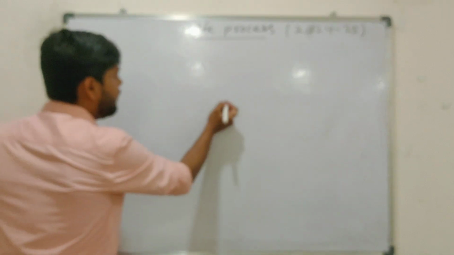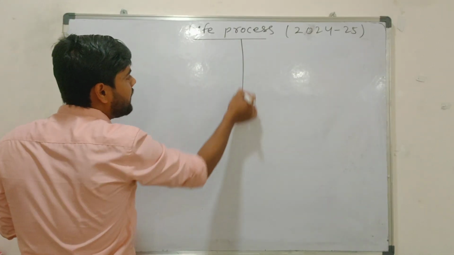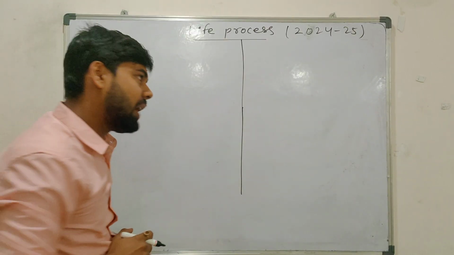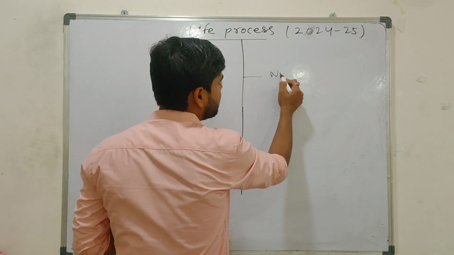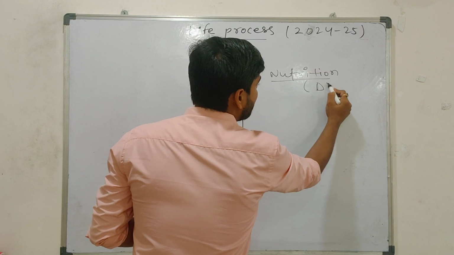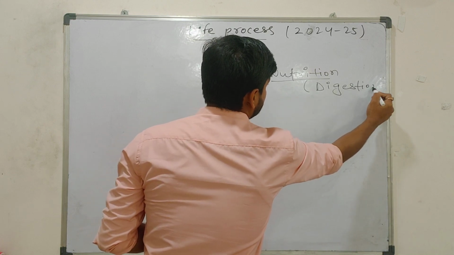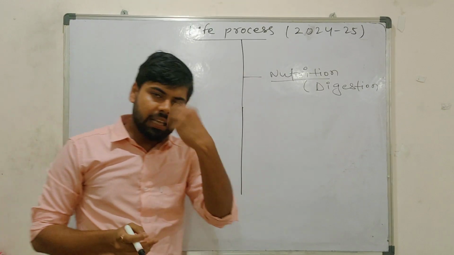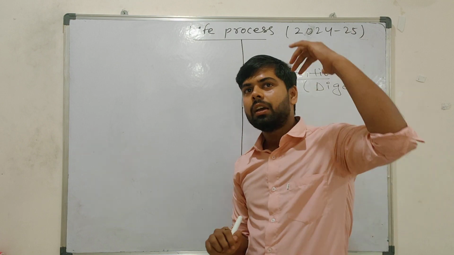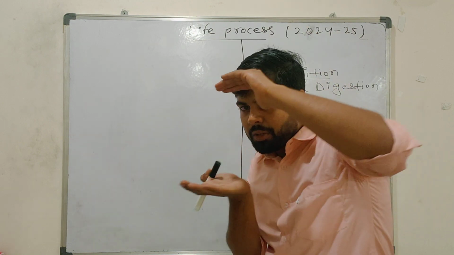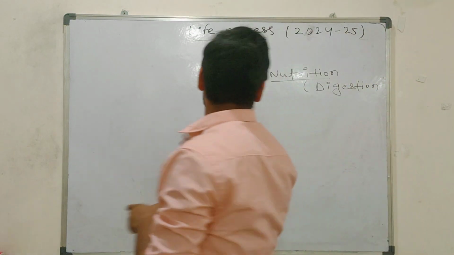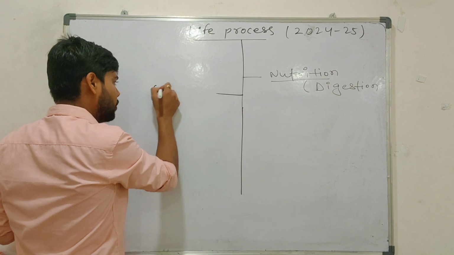So basically whenever I hear the word life process, what will come in front of us? The first thing about life process that comes in front of us is nutrition. Bacha, what is the meaning of nutrition basically? Nutrition is we are talking about digestion. Okay, so nutrition. You are taking food. Suppose when you came into this world, what was your height? If you see your photos of grade 1, grade 2, grade 4, grade 5, your height is this much. You were just like a small kid, and now you are a big kid. So basically after nutrition, what is happening? Growth we will also see.